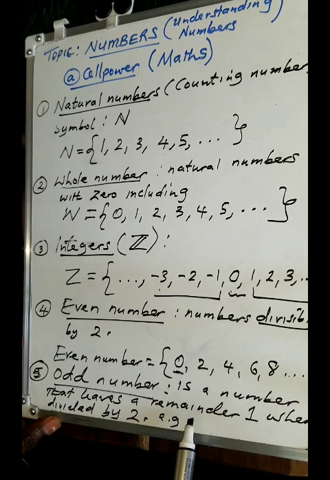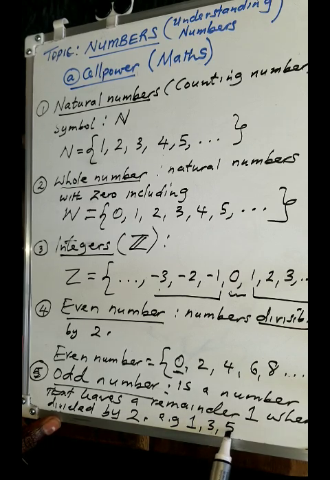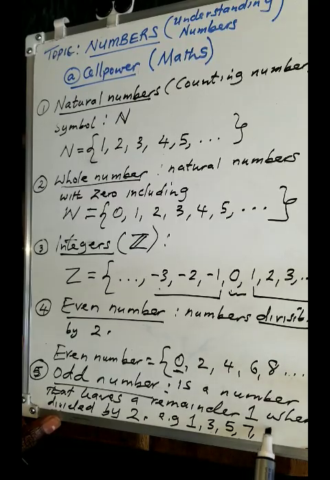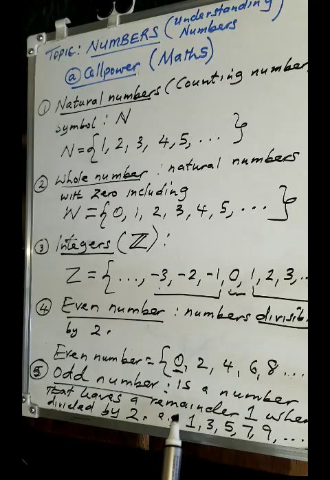Yes, 1 is actually an odd number. So you have 1, 3, 5, 7, 9, and so on and so forth. Remember, 1 is simply an odd number, a number which when divided by 2 leaves a remainder of 1. Or if you want, you can say it's an integer which cannot be divided by 2 without leaving a remainder. So that is what we call odd numbers.